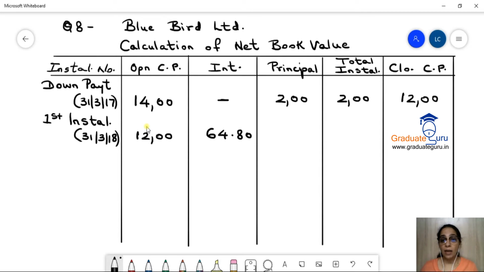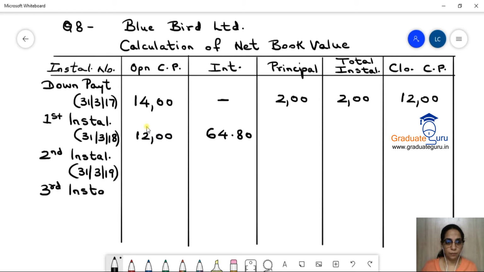अब हमारा installment कितना है? So first, let us just make a list of this and let us find the total first. So second installment, 31st March 19. Third installment, 31st March 20.